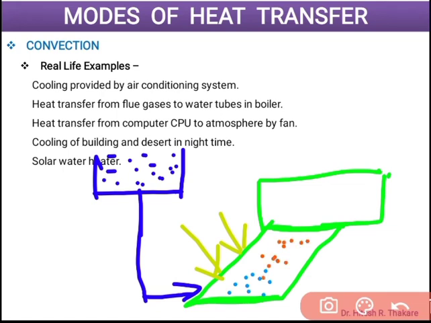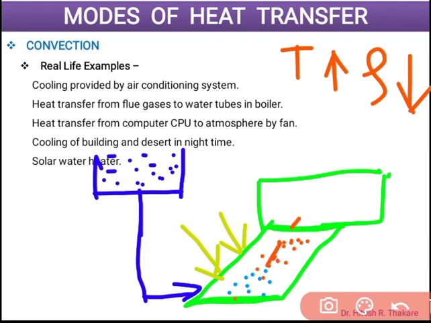Now why am I showing this in ascending order? Go to the basics. As the temperature of the fluid increases, its density actually decreases, and because of decrease in density the fluid becomes lighter. So the hot water is lighter while cold water is heavier. So hot water, which is lighter, automatically rises in the tubes and then it travels in this direction, and then automatically it is stored in this storage vessel or storage tank at the top of the solar collector.